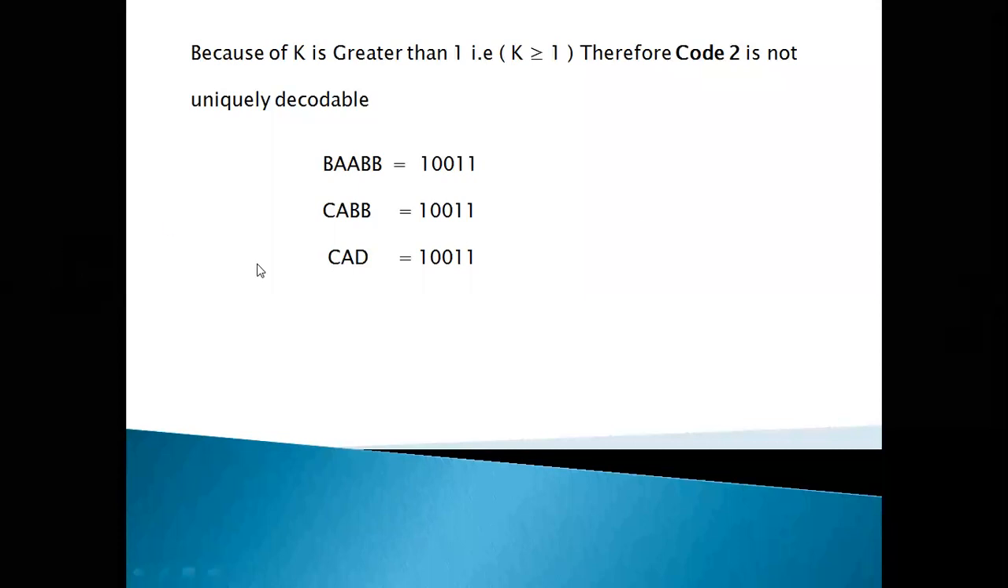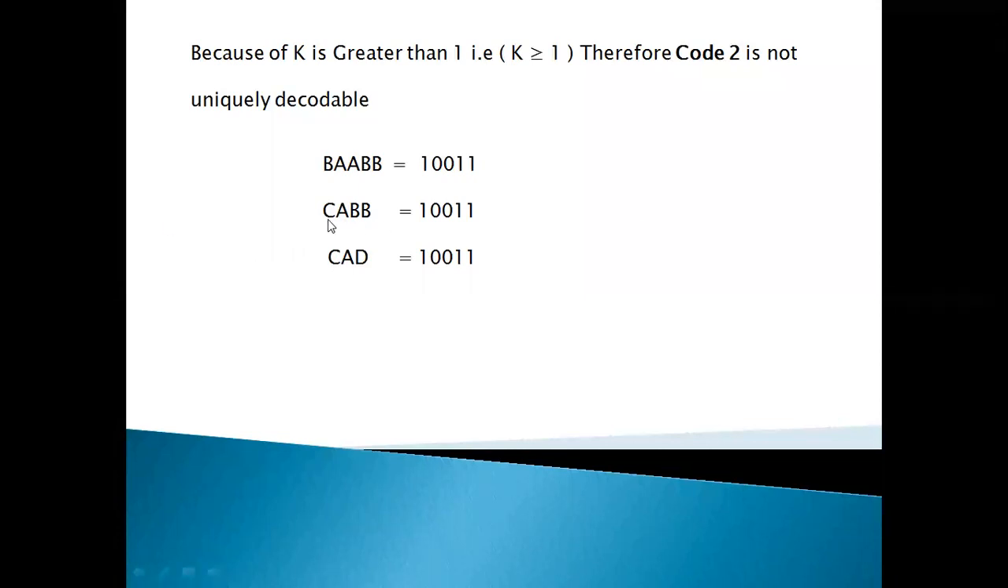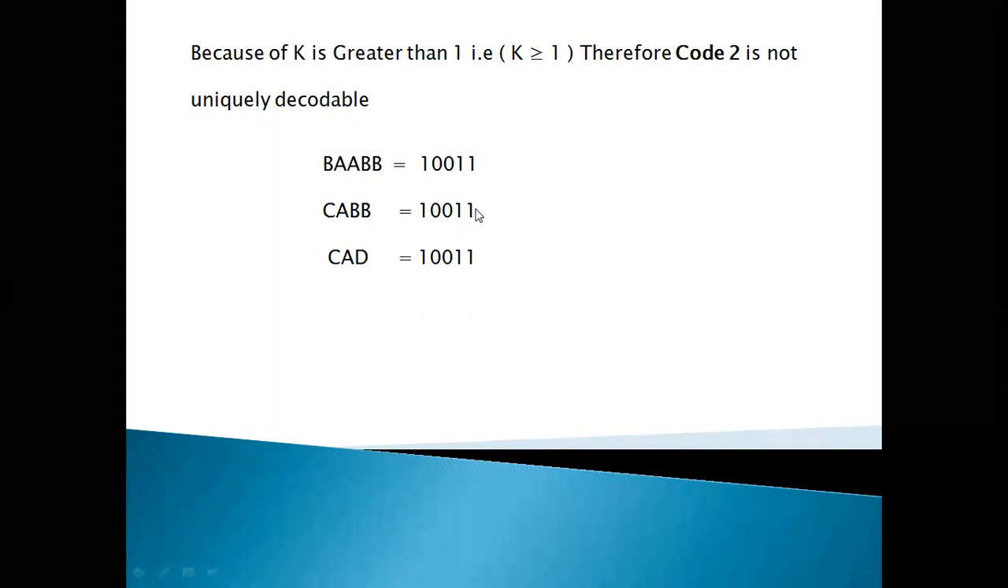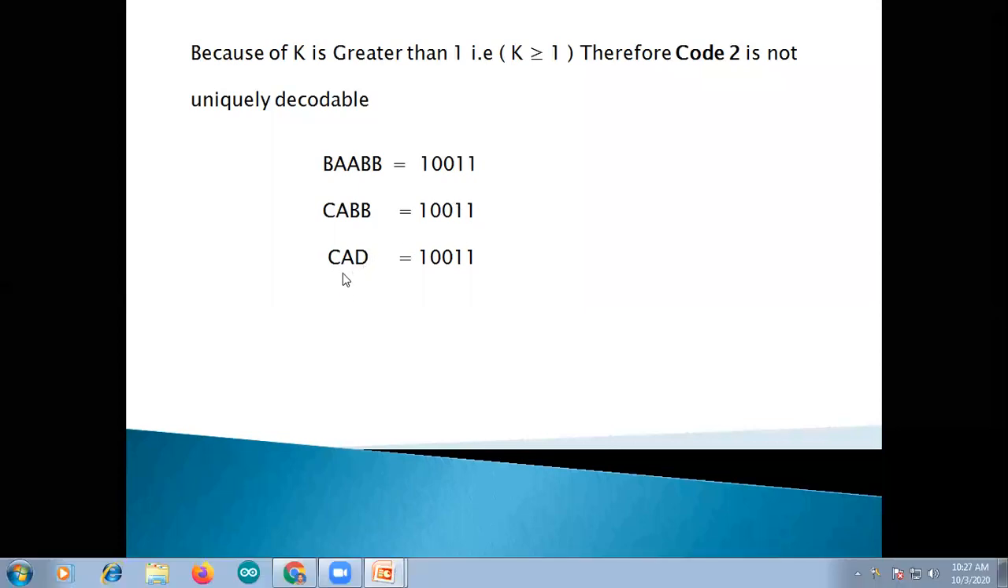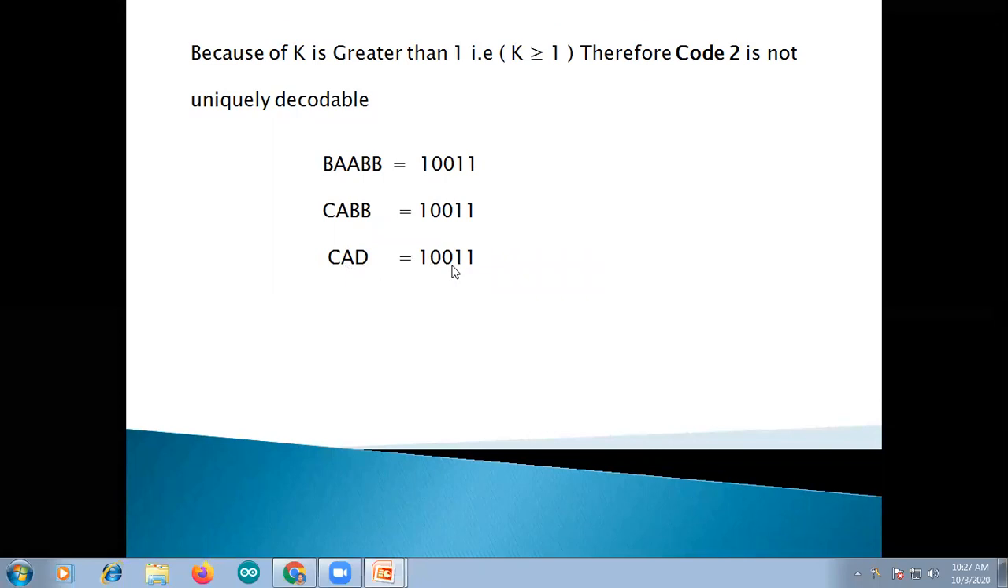Then let us see another message, C, A, B, B. What is the C value? C is represented as 1, 0. A is represented as 0. B is represented as 1. B is represented as 1. And let us see CAD. C is represented as 1, 0. A is represented as 0. D is represented as 1, 1.